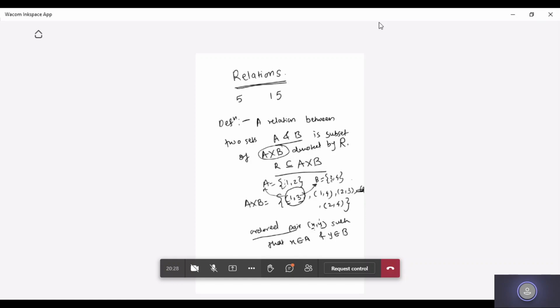So one element from the first set, second element from the other set. Whenever you have an ordered pair, definitely the first element is from the first set and the second element is from the second set.